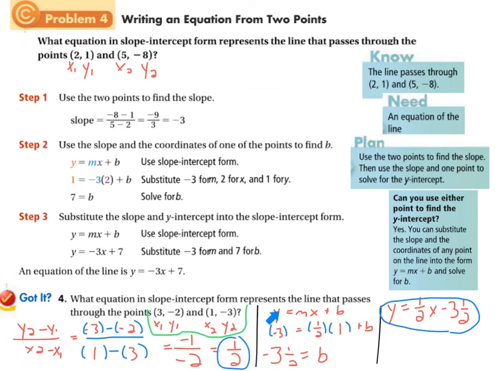Now we take this formula, y equals mx plus b, and we put in 1/2 for the slope, which we just found. And then we take one of the points, I picked this one, and we put the x coordinate where x is, and the y coordinate where y is, and then solve it out. This is -3. This 1/2 of 1 is 1/2, and subtracting that from both sides to get b by itself gives you -3 and 1/2 for the b value. So now you can write the final equation as y equals the slope we found, 1/2 x, minus then the b value that we found, 3.5. And that is our equation.